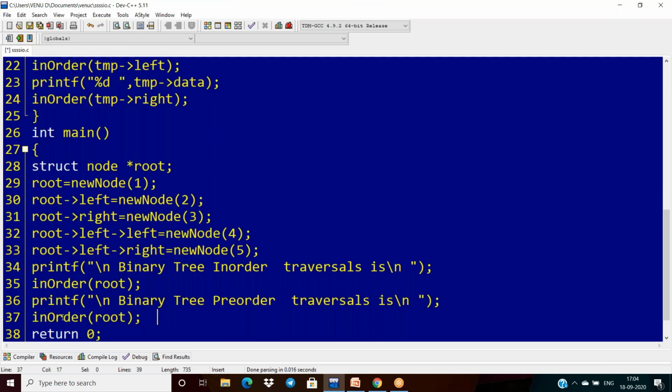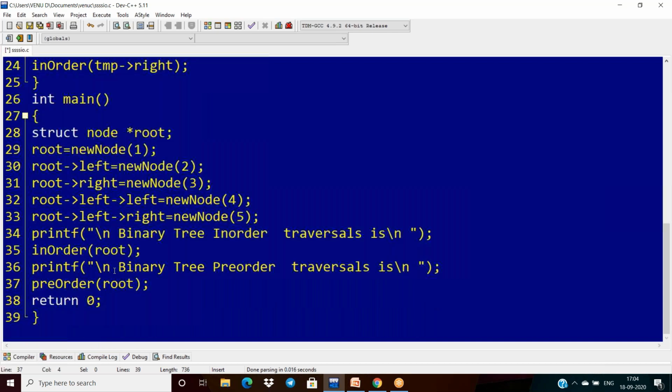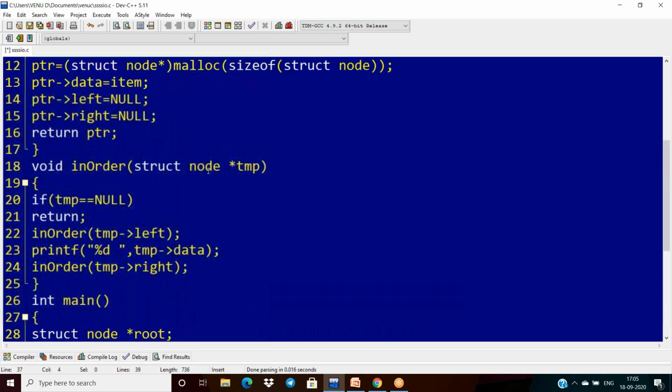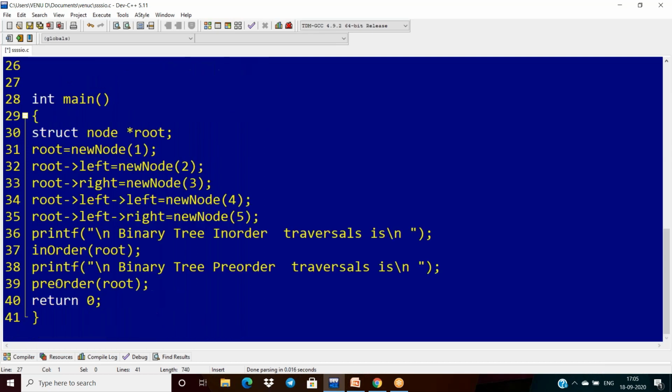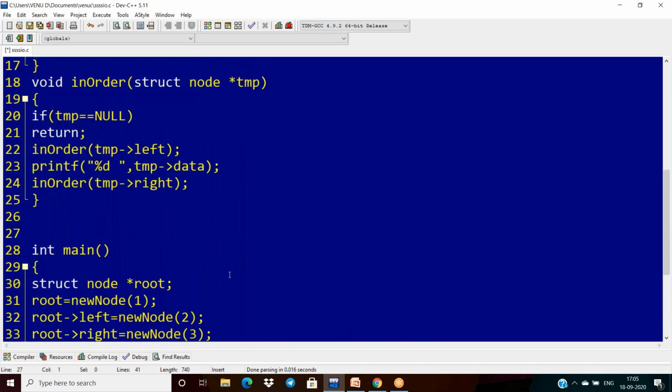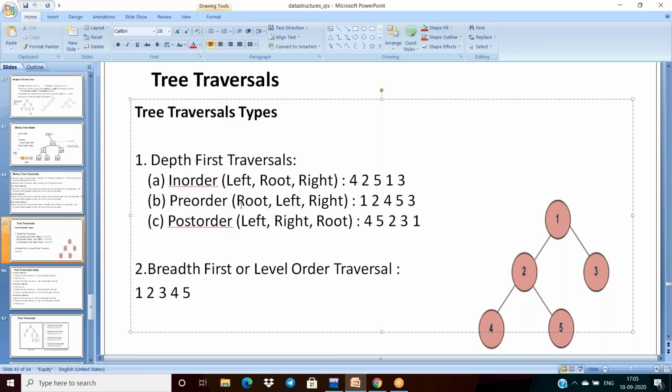Now I am calling pre-order of root. So in this scenario also I am passing the root. Now implement the definition of this pre-order. So what is pre-order? Pre-order is what here? First root, next left, right.